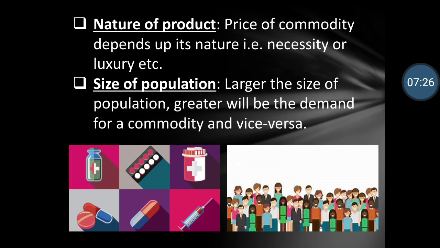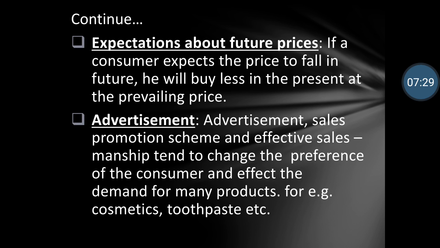Next factor affecting the demand is expectations about future prices. If a consumer expects the price to fall in the future, he will buy less in the present at the prevailing price. Suppose you come to know that mobile prices are going to decrease after 6 months, and right now you are getting a mobile at the price of 10,000. If you come to know that this same model will cost less after 6 months, will you still buy your mobile right now? You will wait for 6 months, because maybe after 6 months you will get that same brand of mobile at a lower price.